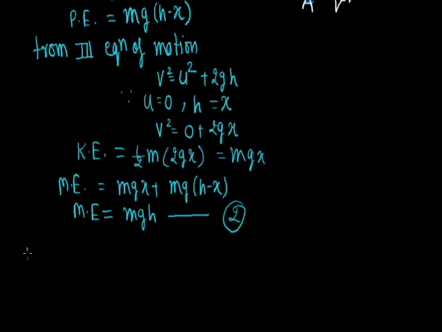Now, when we calculate the mechanical energy at point A, again it is given by the sum of kinetic energy and potential energy. Kinetic energy will be half m v dash square, as the velocity of the body at point A is v dash, and potential energy becomes 0 because the vertical distance from the ground is 0.